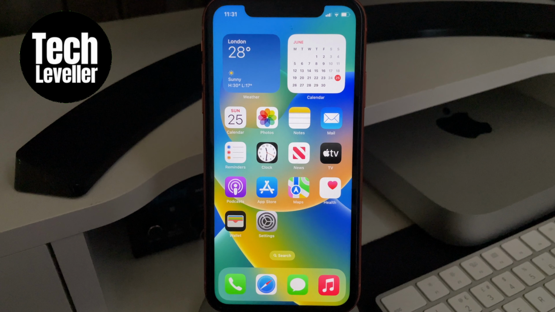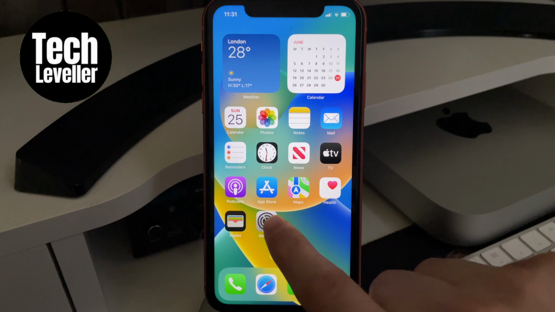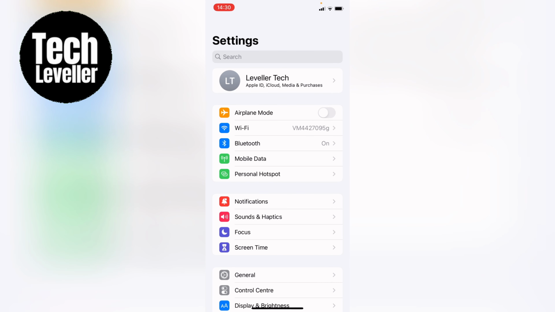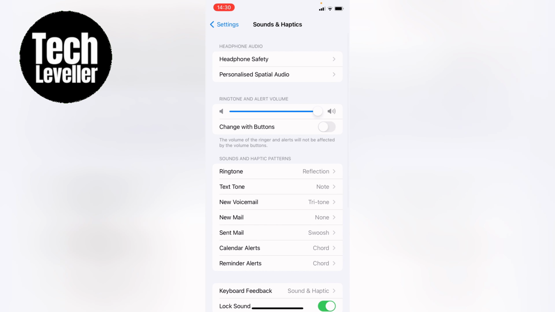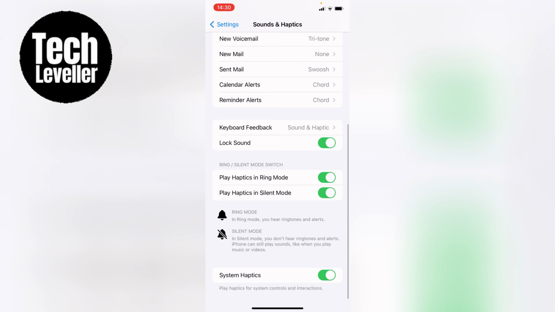on or off keyboard click sound. So first things first, what you want to do is head over to the iPhone settings. Now from the iPhone settings you want to come down and select sound and haptics. Then on the sound and haptics page, right to the bottom, and we want this keyboard feedback here.